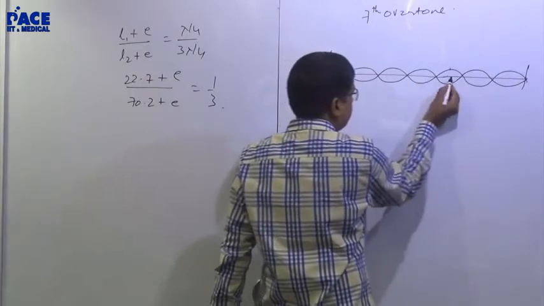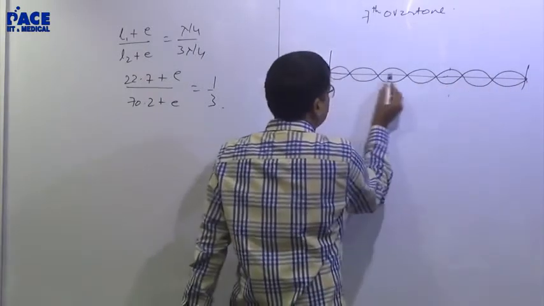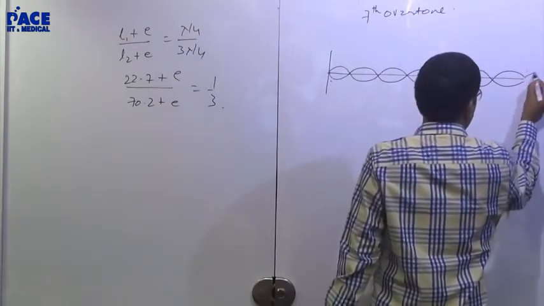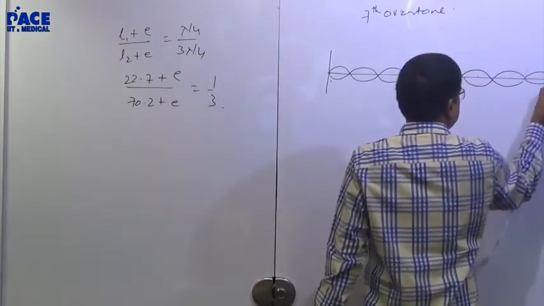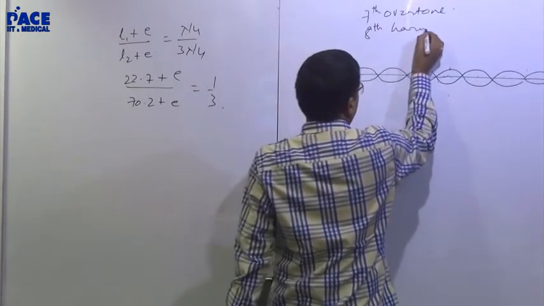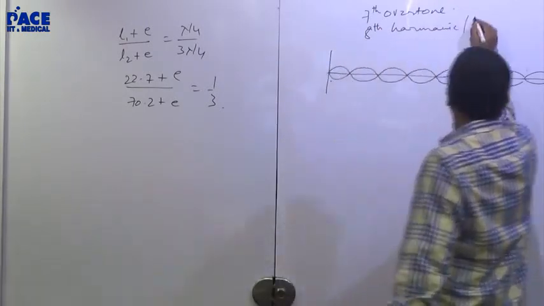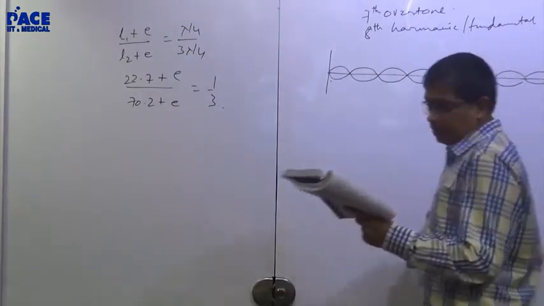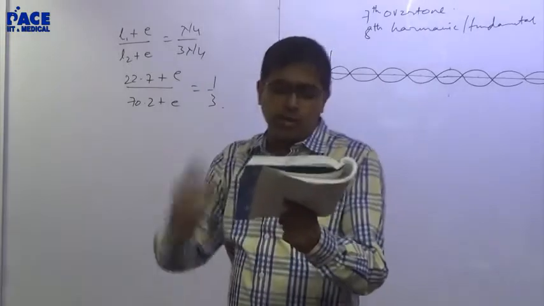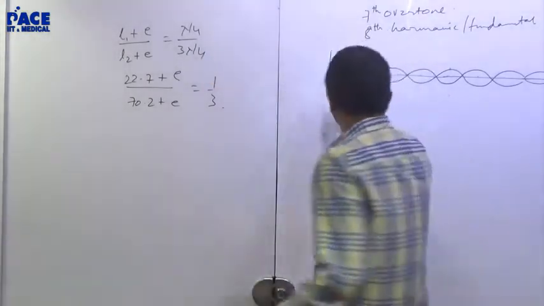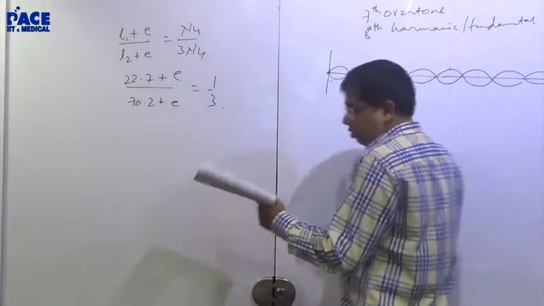1, 2, 3, 4, 5, 6, 7, 8. One more will come. Isn't it? 7th overtone is 8th harmonic or fundamental. Right? If you set up the 7th overtone on a string, fixed at both ends. Fixed at both ends, that means this is also a node, this is also a node.